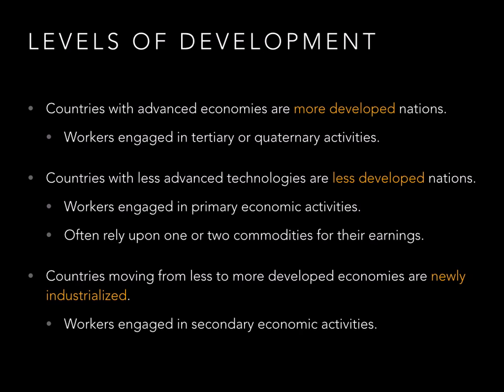These are the United States, Canada, Australia, several other countries, Japan. Countries with less advanced technologies, kind of at the bottom, these are the less developed nations. In these countries, workers engage in primary economic activities. And these countries may rely only upon one or two commodities for their earnings.